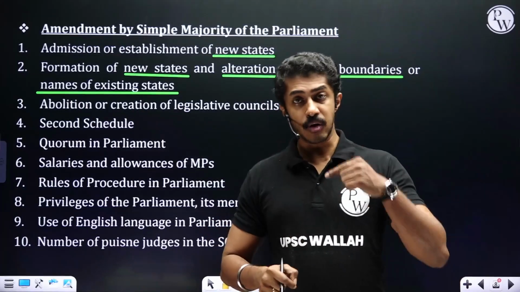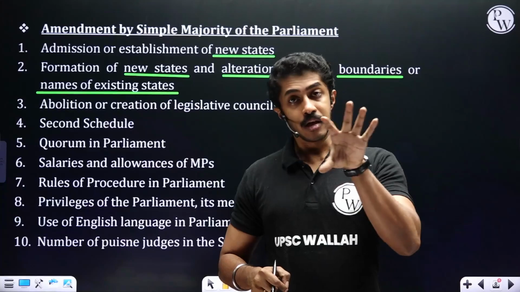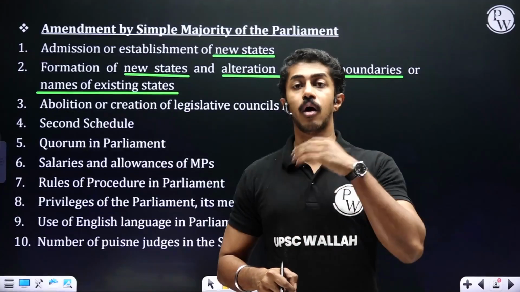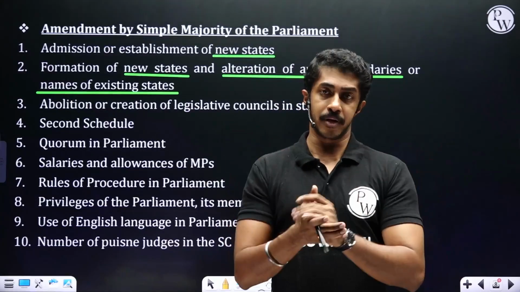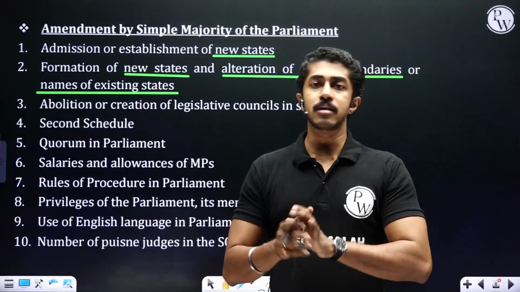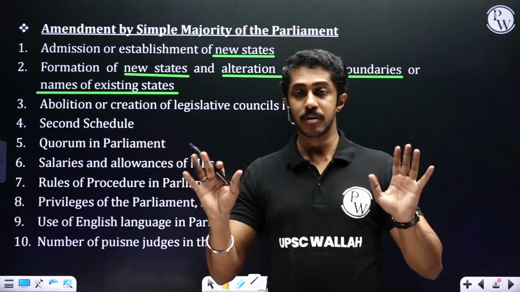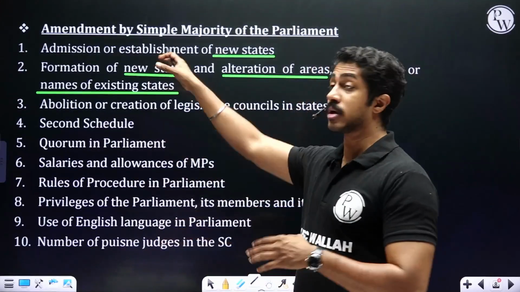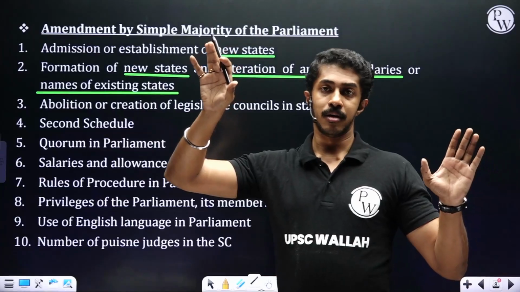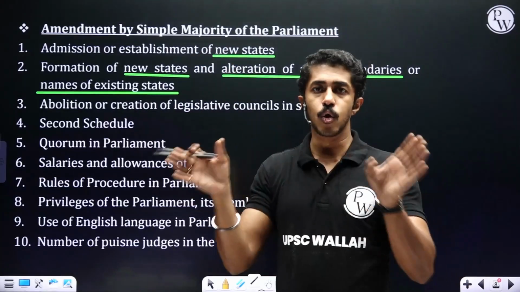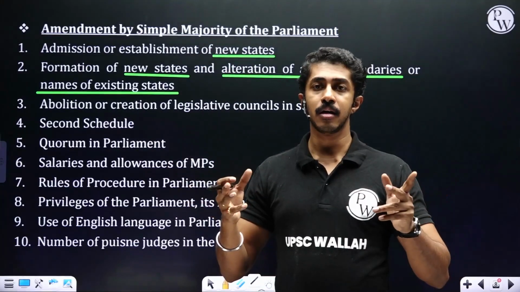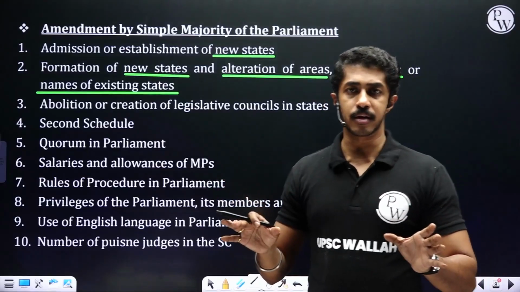That means the alteration of a state's boundary, its territory, its area, all this is at the discretion of the Parliament. Parliament at will can destroy any state. Simple. That is what it means. And as you can clearly see, it only requires a simple majority. But no parliament or government will ever try to do that. Why? It will create complete havoc in the country.